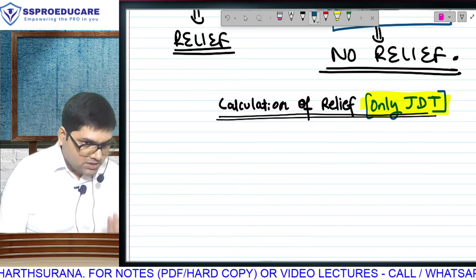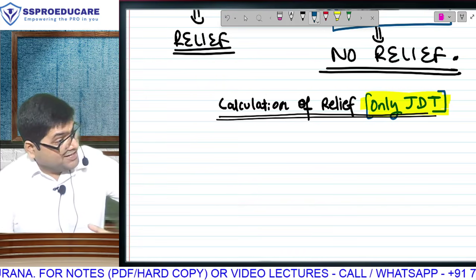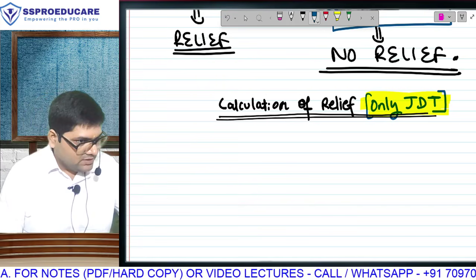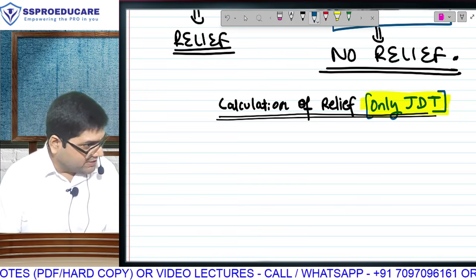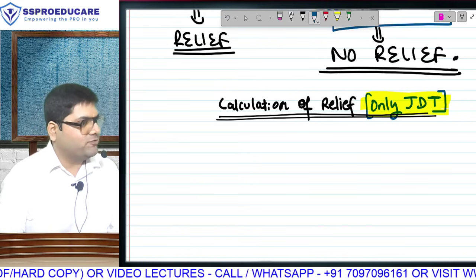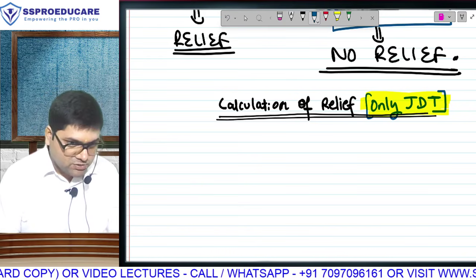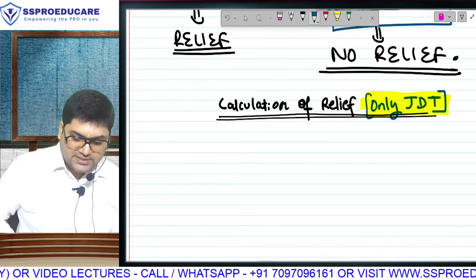Are you first of all clear about the two types of double taxation? In which one you will get relief and which one you will not get relief? The logic behind not getting relief. Genuine hardship is happening only in juridical cases. Juridical double taxation will create problems for the free flow of goods and services from one country to the other. Therefore, there will be relief. And we will go and learn how to calculate this relief.